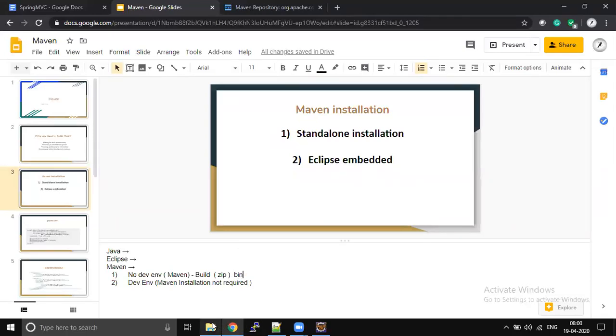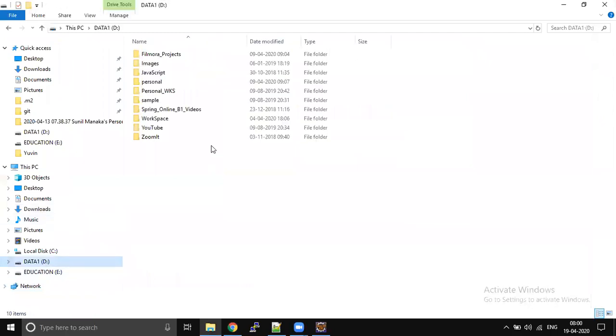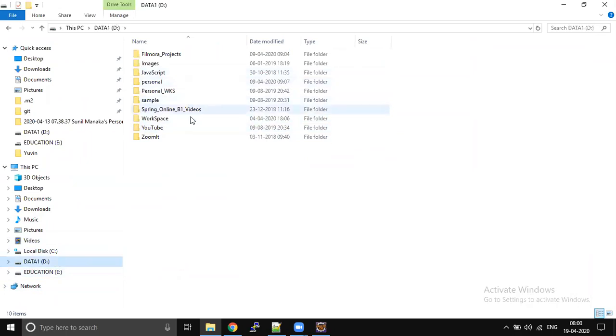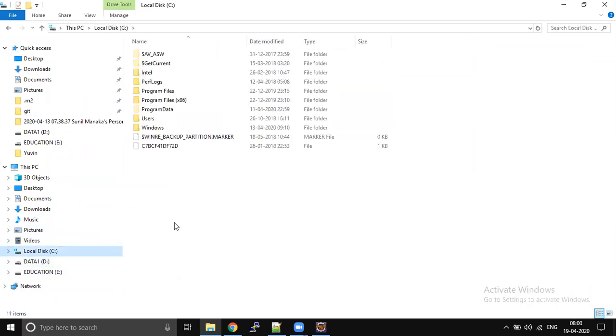Let me check whether I have that software in my local or not. There's no folder for software, so no, I don't have standalone Maven installed on my system.